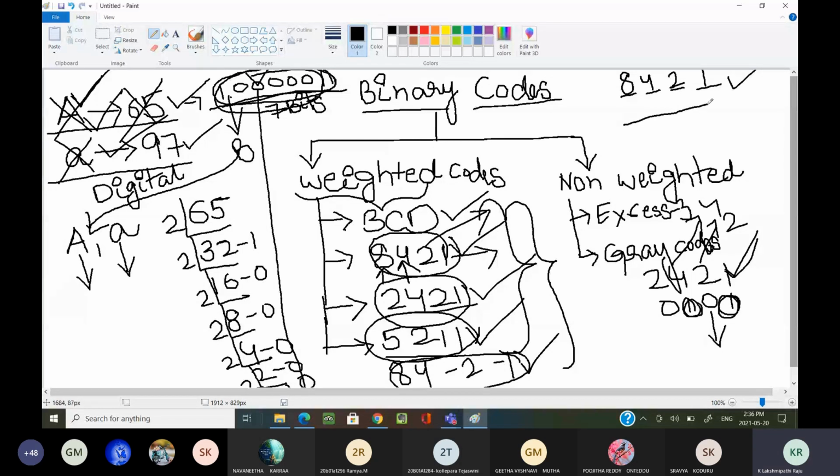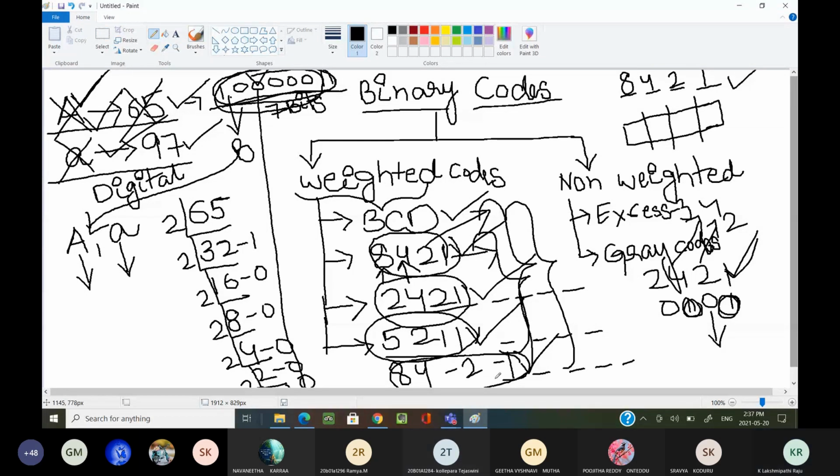If you are writing binary numbers in 4-bit representation, these are the weights of the 4-bit binary number representation. In the below representations also, you can take only 4-bit binary numbers. Why? Because only 4 weights are there. In all these below codes, we are considering binary numbers in the form of 4-bit representation. Am I clear to everyone?